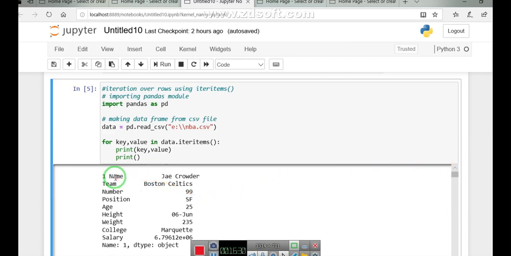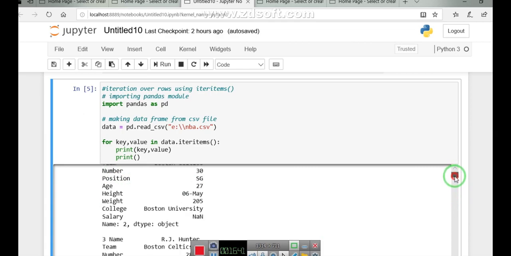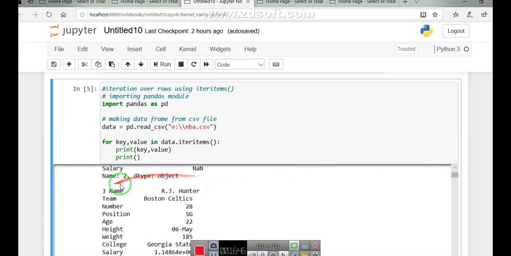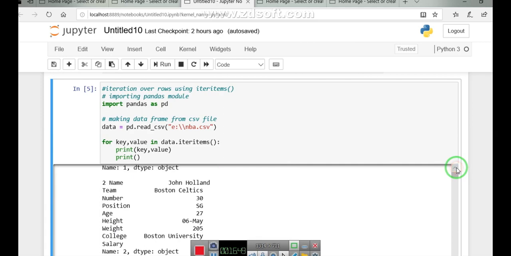So again first was 0, then is 1, again name, team, so on, and then moving to the next is row number 3, clear, row number 2, and so on. You will find in the output all the rows, clear, but now they are coming item wise. Item wise, here the item is my name, its corresponding value. So all the result will come row wise, but here item is represented by my label or column. Clear? So these are the corresponding terms that we use here.